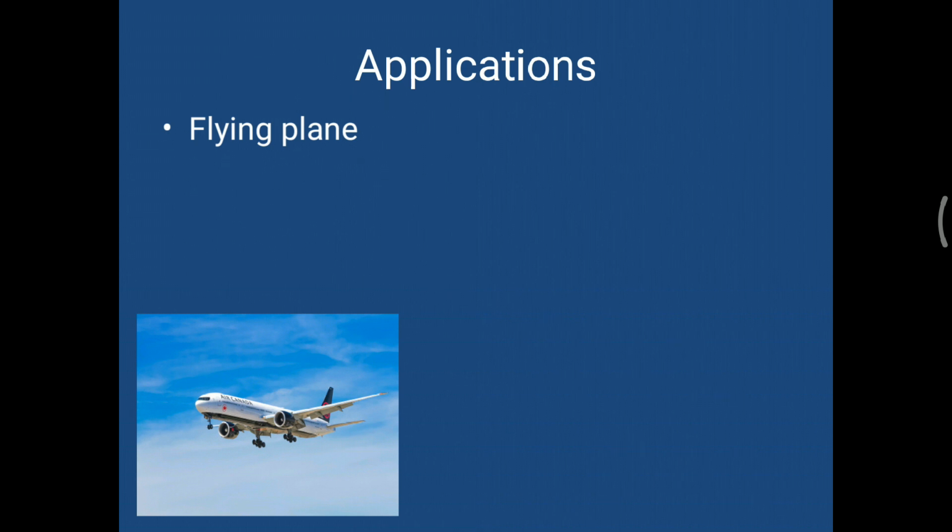Now we come back to our first slide, of general interest: how does a plane fly? This is the same pressure energy. When the plane moves in a forward direction, kinetic energy is there. Below the wings, this kinetic energy gets converted into pressure energy and lift force is generated, and because of that the plane flies.